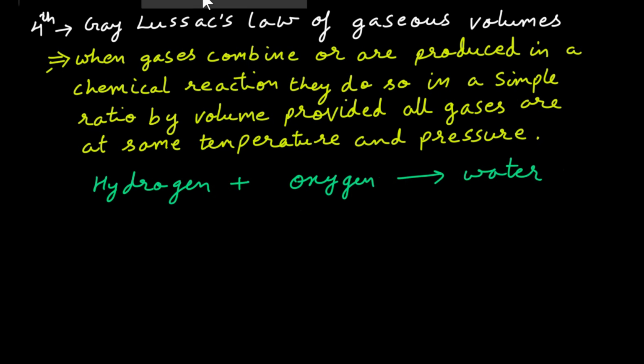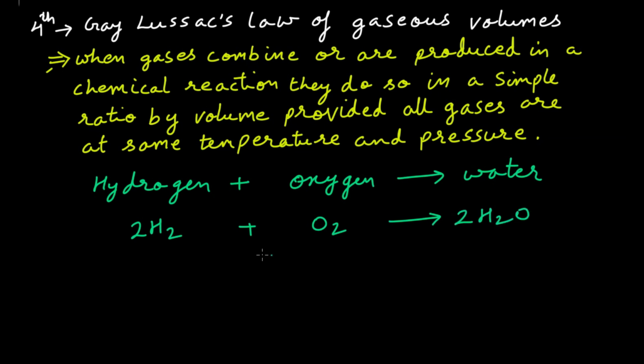Now when we write it in the equation form, H2 plus O2 gives H2O, but this is not the correct equation, right? The correct equation will be 2H2 plus O2 will give 2H2O. This is the correct equation of formation of water using hydrogen and oxygen.